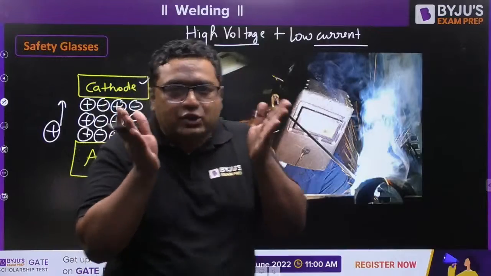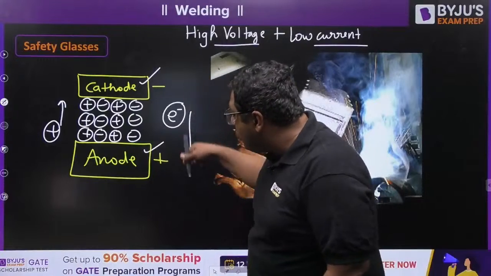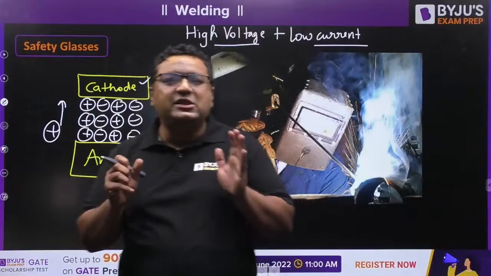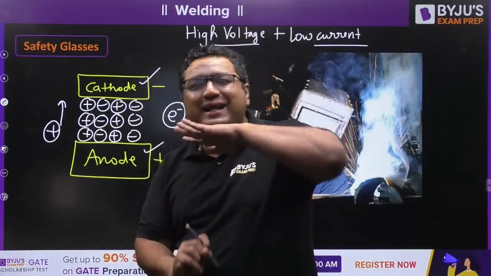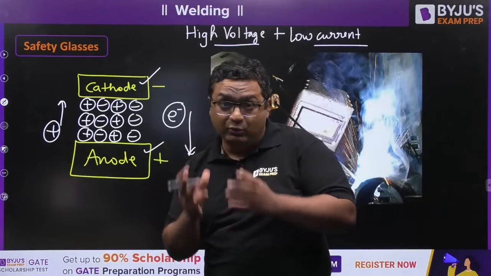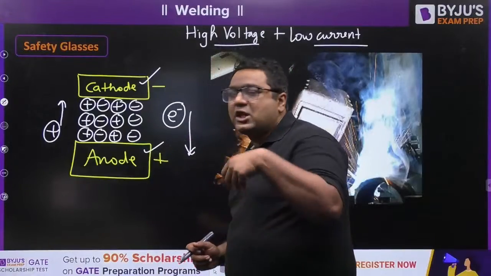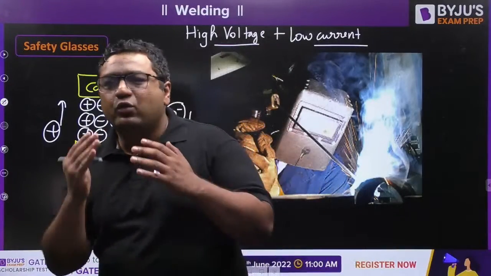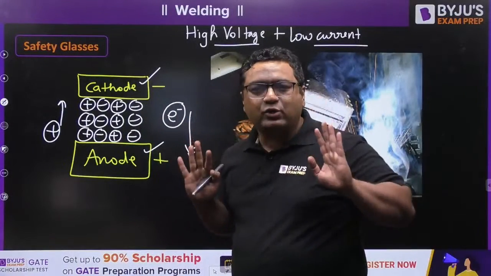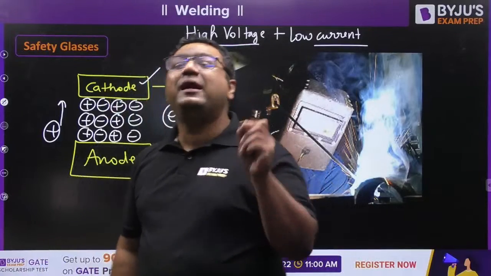Because of that voltage only, the air is getting ionized. So because of that ionization, electrons will move to the anode, ions will move to the cathode. When these positively charged ions collide with the cathode, they provide kinetic energy because they are moving, and that kinetic energy is converted into heat energy when they collide with the cathode, and that heat energy is given to the cathode. Who is the cathode? Electrode. So because of that, the electrode wire will melt.